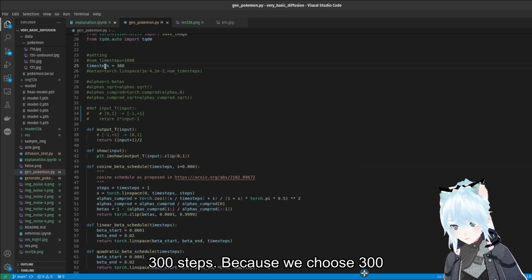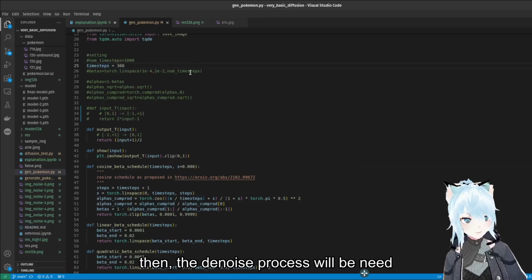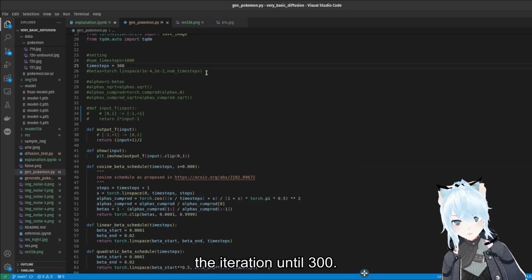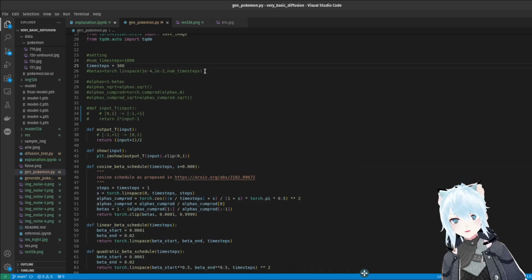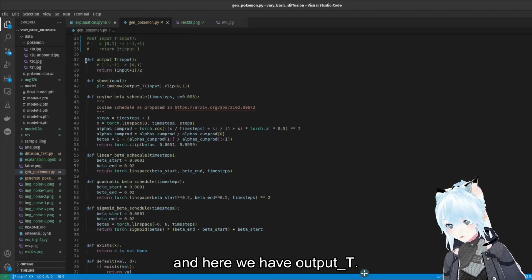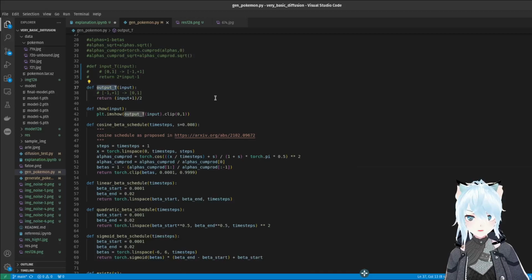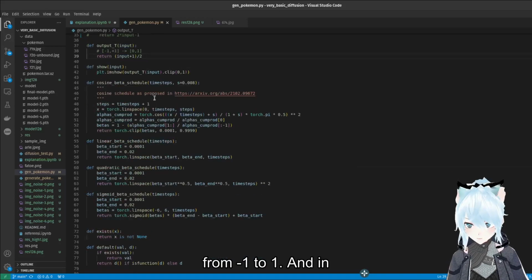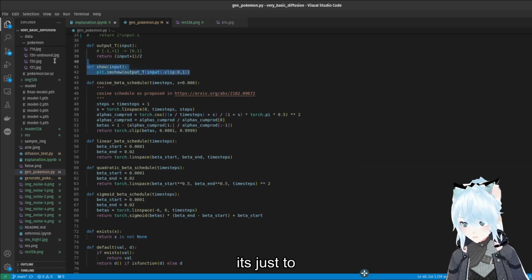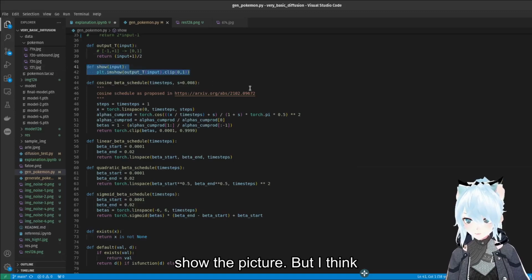Because we choose 300 steps, the noise process needs to iterate until 300. And in here we have output T, which adjusts the value from -1 to 1, and show in here is just to show the picture, but I think I will not use it.